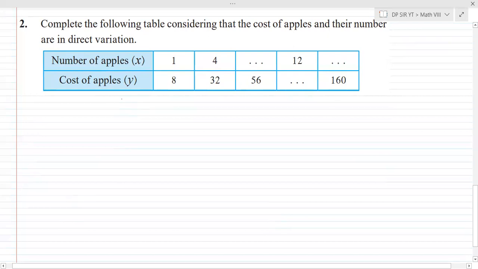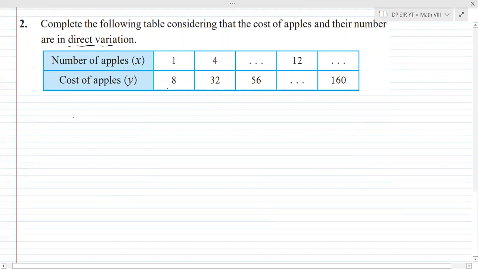Now pay attention. As the number of apples increases, the cost also increases. Suppose one apple costs 8 rupees, 4 apples cost 32 rupees. Now suppose there are 56 apples, what is the cost? These values are not given, we have to find them. So now how to start with this question? You should always check which variation they have given. So they are in direct variation.